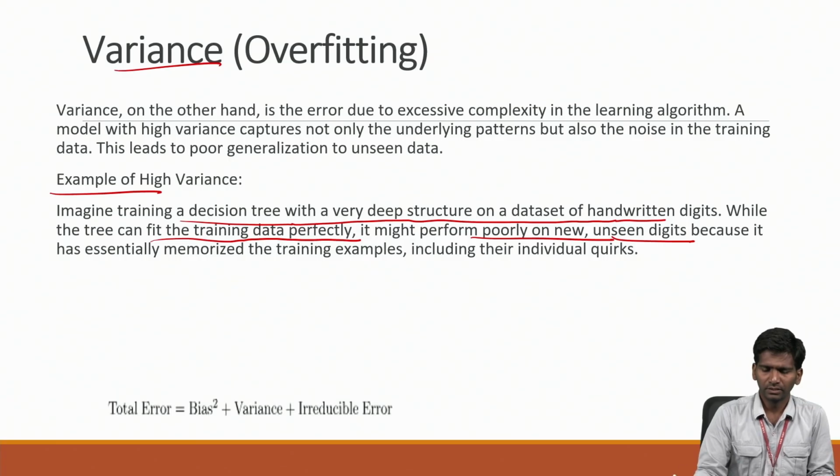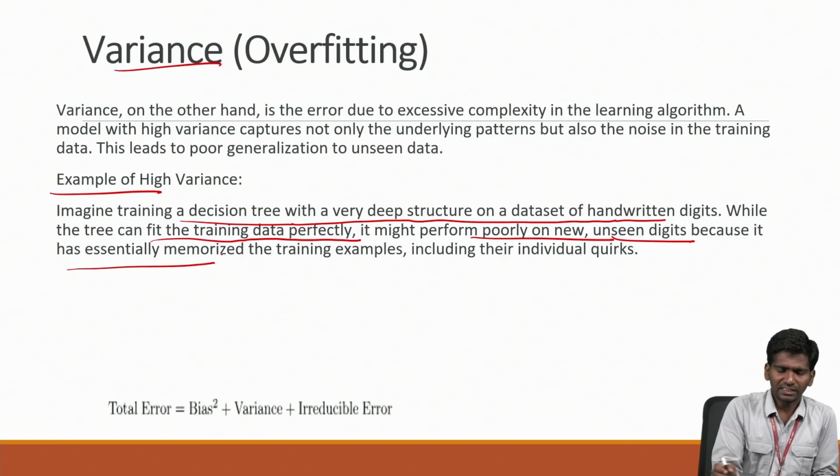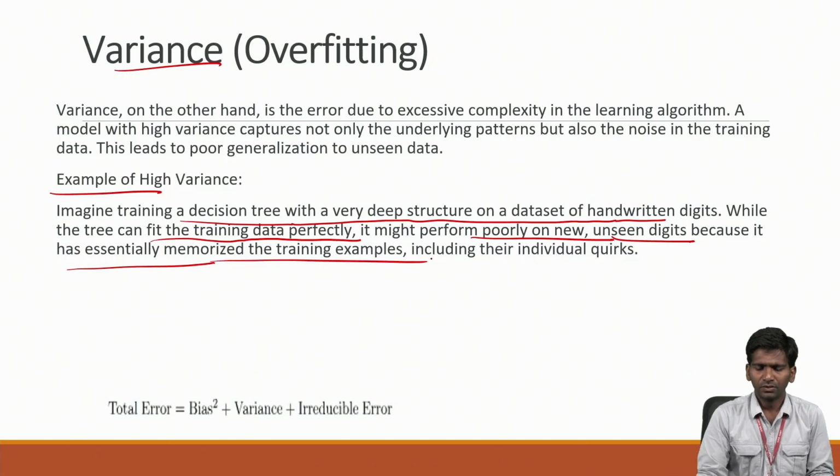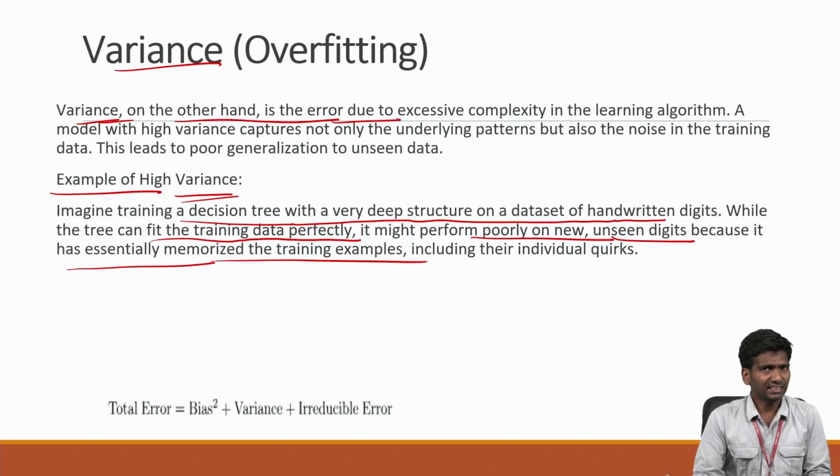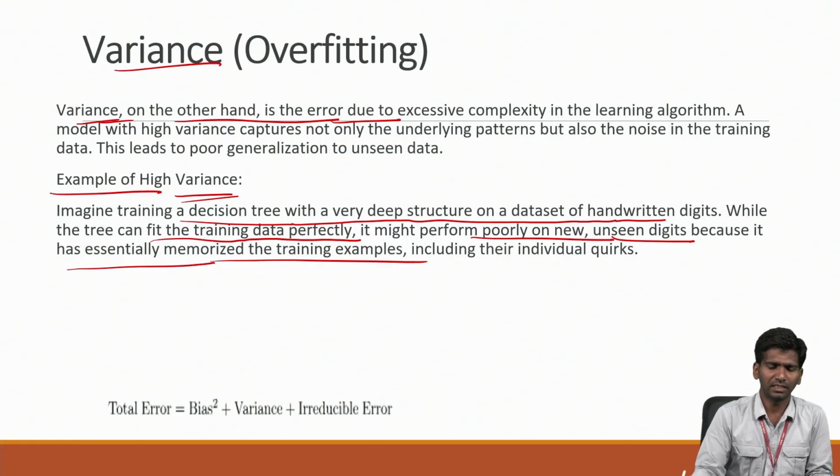In that case, it has essentially memorized, so it performs badly. This is an example. So what is variance? Variance, on the other hand, is the error due to excessive complexity. As I mentioned, if the architecture is very complex, then we can say it has high variance, nothing but overfitting.